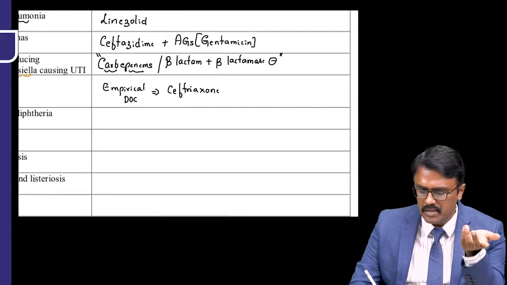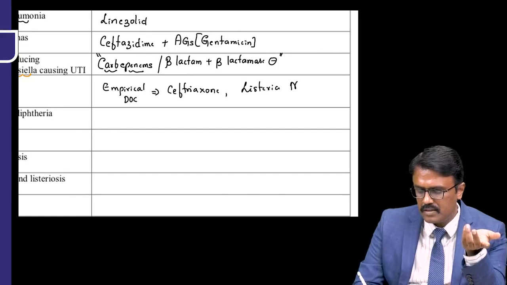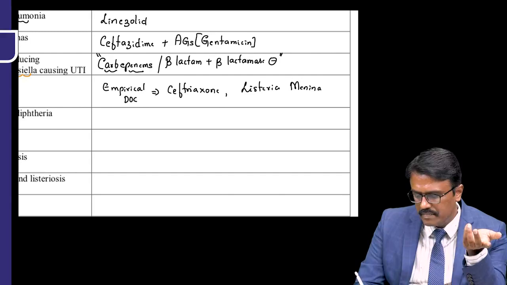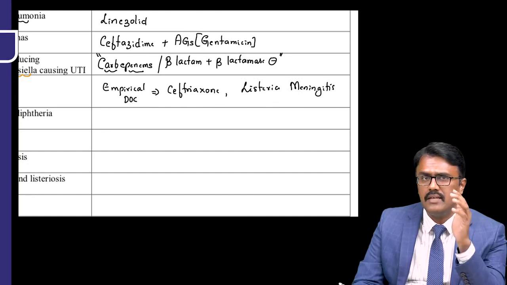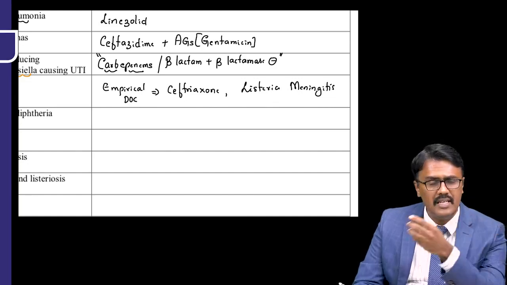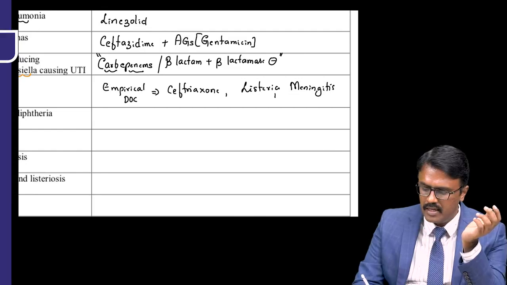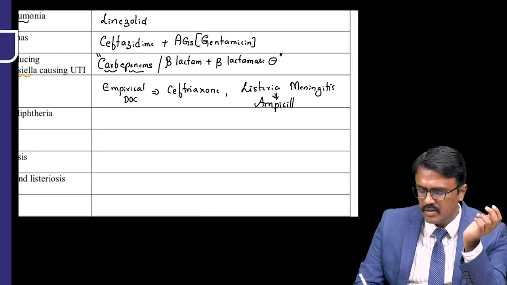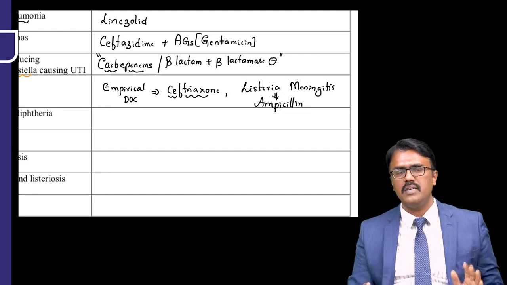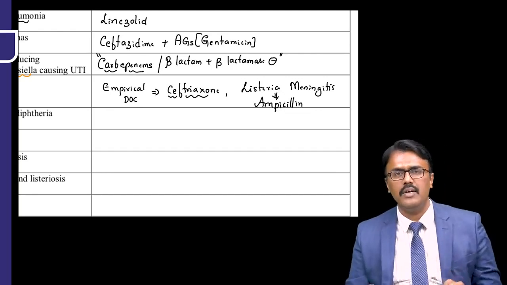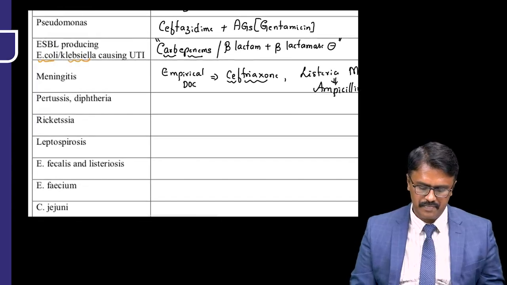Suppose the meningitis is because of Listeria meningitis, now ceftriaxone is not useful. Why? Listeria is not killed by cephalosporins. Any cephalosporin will not kill it. At that time you have to change the treatment to ampicillin. So this is a recently asked question. Empirical drug of choice for meningitis, ceftriaxone. Listeria, you have to change to ampicillin.